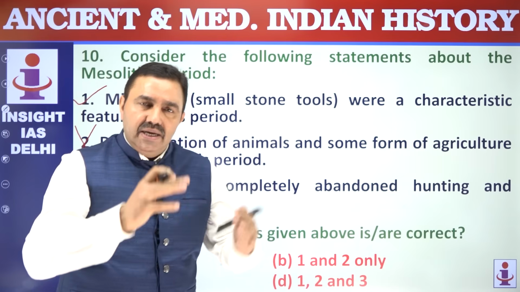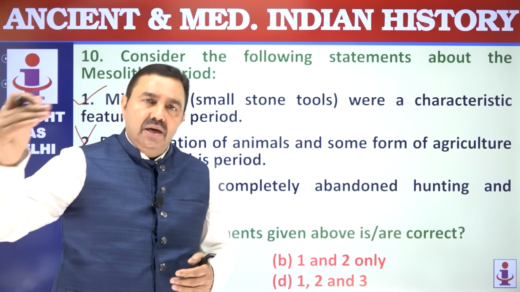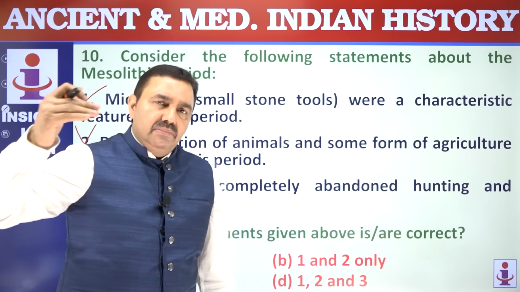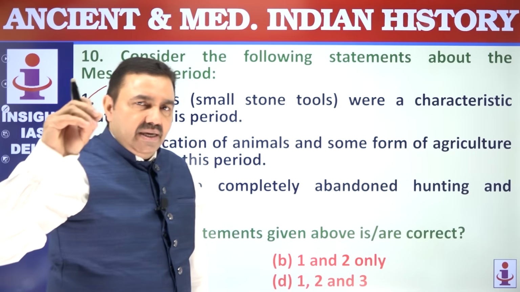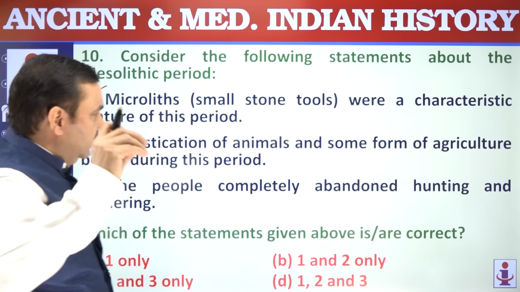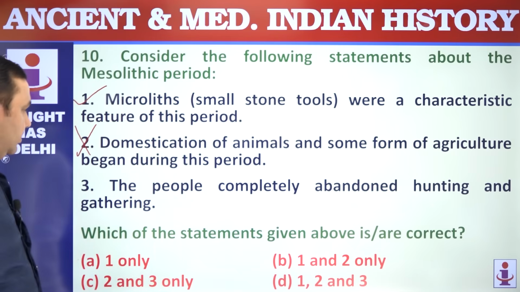Domestication of animals was carried out. Adamgarh, Bhimbetka, Langhnaj, Bagor in Rajasthan were some of the prominent sites of the Mesolithic age. We have found evidence of use of huts, evidence of domestication of animals. But no agriculture in this age.